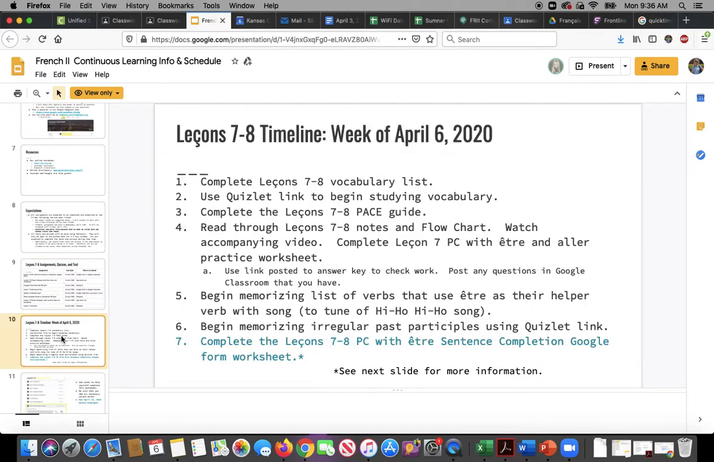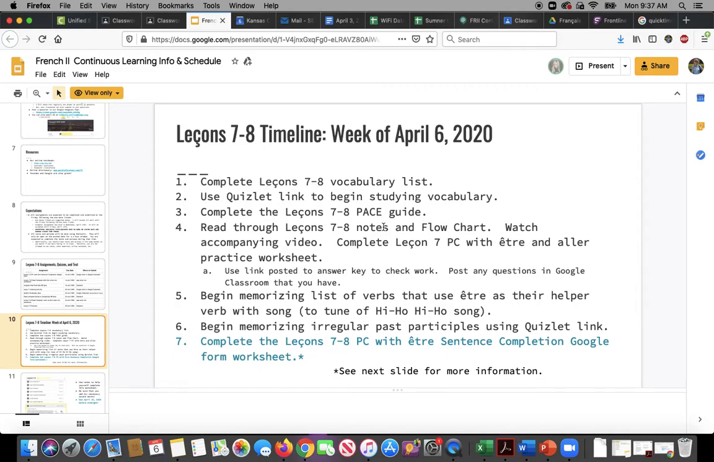And if we look at the first week, April 6th, the first thing I would like for you to do is complete the vocabulary list for lessons 7 and 8, and you can do that using the Quizlet link that's posted. You should also want to start studying that vocabulary with that Quizlet link. There's a PACE guide that will start to look at some of the grammar concepts. For lessons 7 and 8, we will be continuing our study of passé composé, but this time we're going to be using a helper verb être instead of avoir. So it's a little bit different.